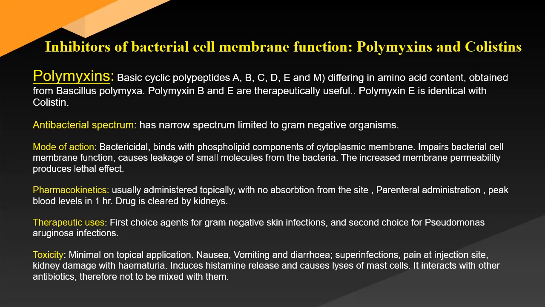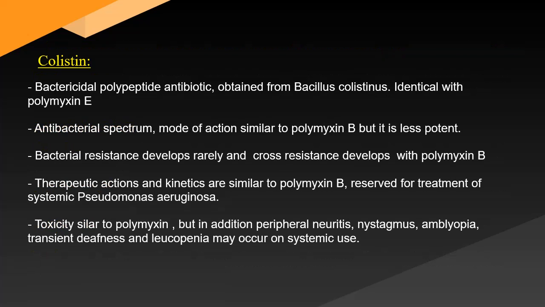The next drug, colistin, is a bactericidal polypeptide antibiotic obtained from Bacillus colistinus. It is identical with polymyxin E, and it is available as colistin sulfate for oral use. Colistin has an antibacterial spectrum and mode of action similar to that of polymyxin B, but it is less potent. Cross resistance with polymyxin B is observed.